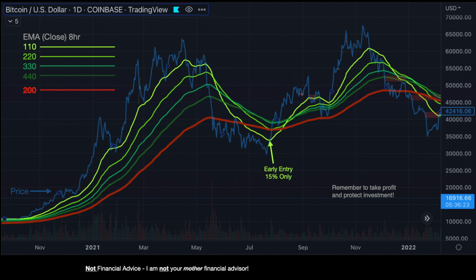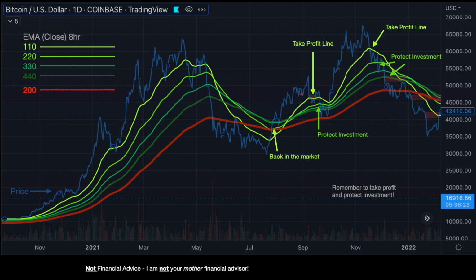We have 15% in. And then as the price continues to go up, we go back into the market the same way that we came out. We do 15% and 35% and 35% until we're above the moving averages here. Price goes up for a while until late September and falls or touches the 110 EMA, and we take profit again. We've made quite a bit of money here. So we've gone from about 32,000 to about 47,000, and that's a decent profit.